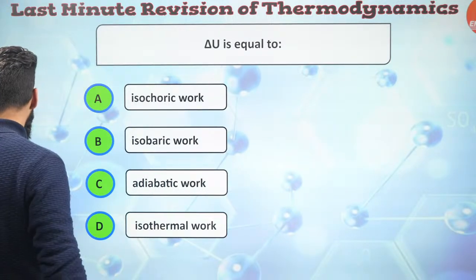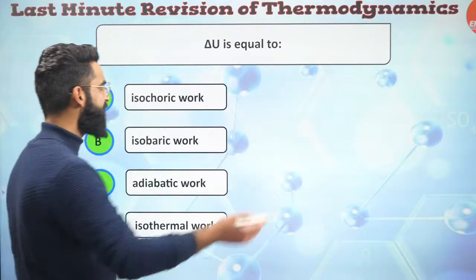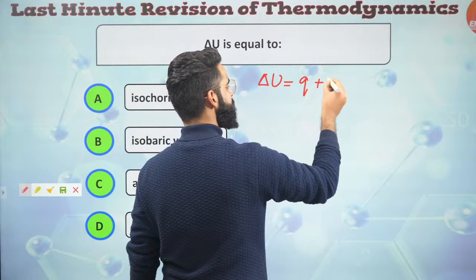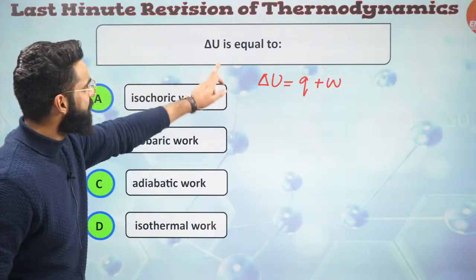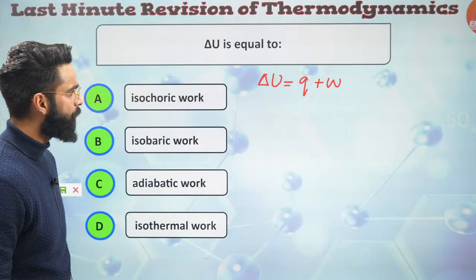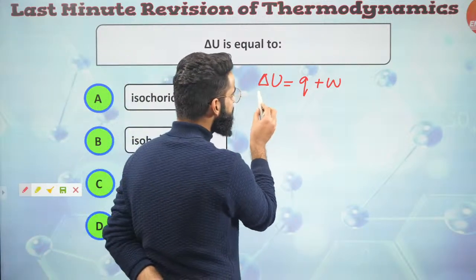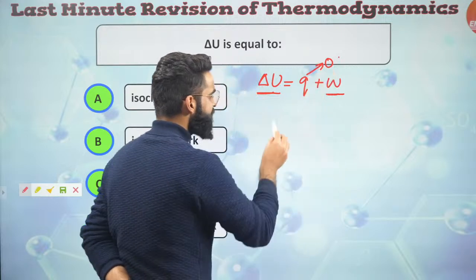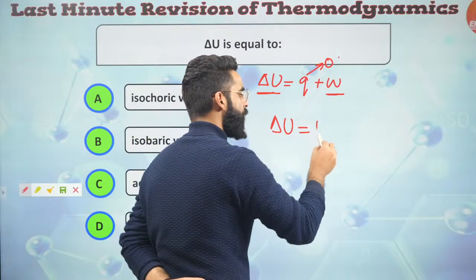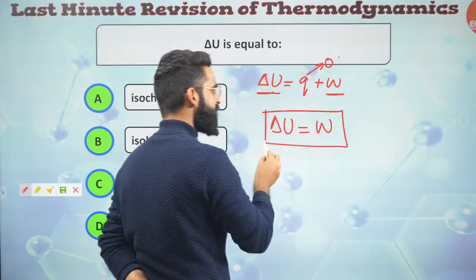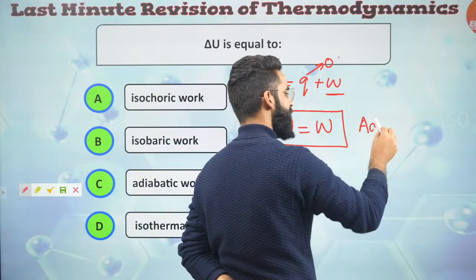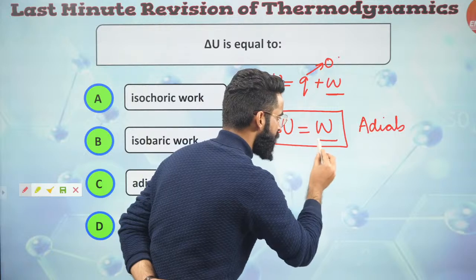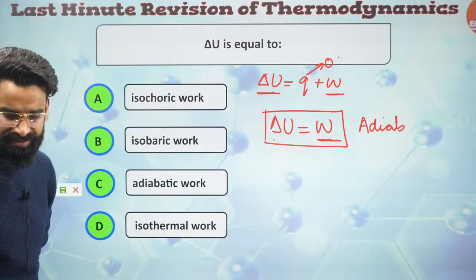Well people, let's get to know what the answer exactly is. Delta U, as per the first law of thermodynamics, all of you must be knowing, delta U is equal to Q plus W, right? We need to check delta U is equal to W. People, when will be the value of delta U equal to W? When Q value will be 0, right? I can simply say delta U is equal to W during which process? During the process in which Q is 0, that means during the adiabatic process, yes. So I can simply say delta U is always equal to adiabatic work right here.